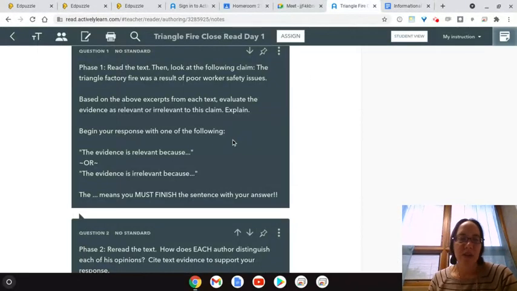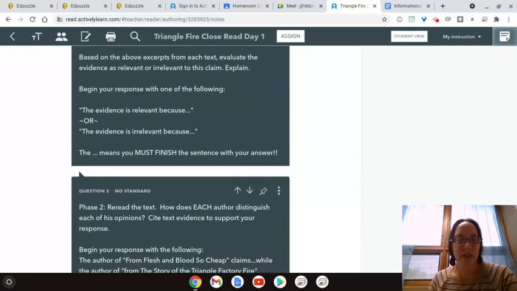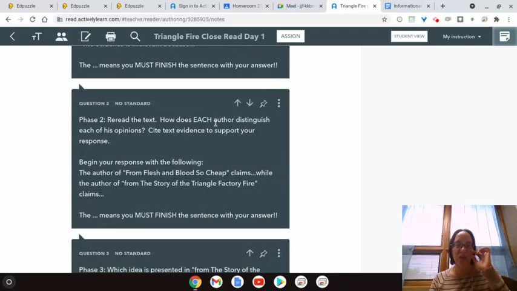We're then going to reread the text in phase 2, looking for how the text says it. As you reread these 2 excerpts, you're going to be focusing in on each author separately. I want you to look at how each author distinguishes their separate opinion from the facts. So each of these excerpts does have a clear opinion statement. And I want you to find that opinion statement in each of the excerpts and be able to explain how you see each separate author's opinion in those given statements of the excerpts. And then please support it by citing that opinion you noticed as your text evidence.